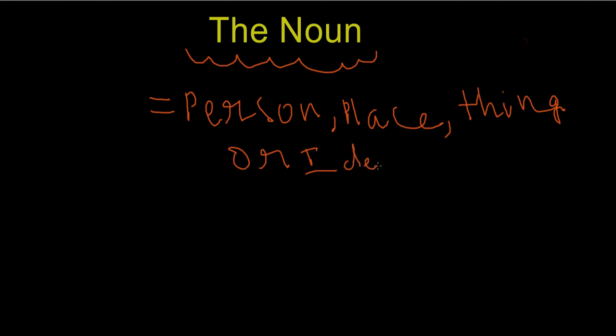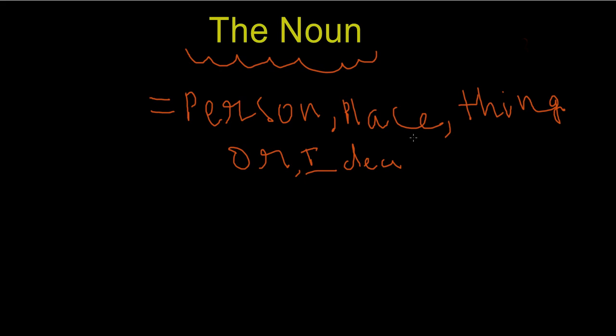So like if I say Max is in Argentina. Max is a noun because it is a person, and Argentina is also a noun because it is a place.